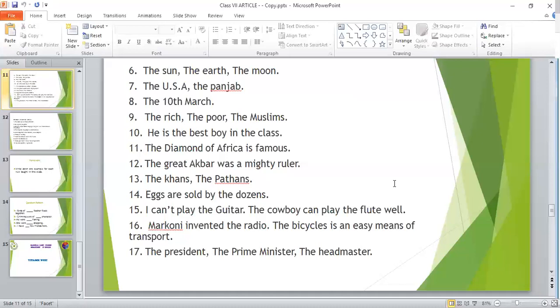Again, I can't play the guitar. The cowboy can play the flute well. Again, Marconi invented the radio. The bicycle is an easy means of transport.